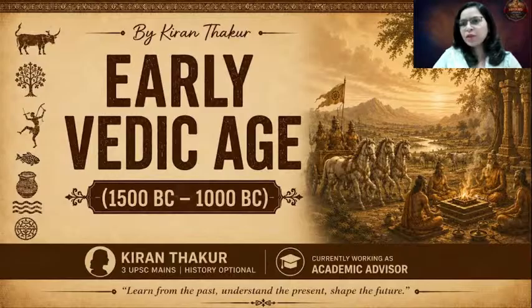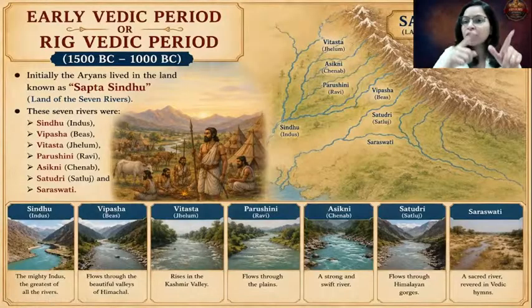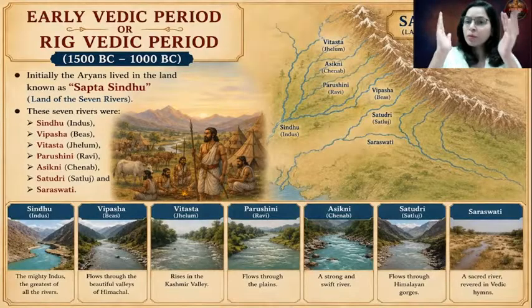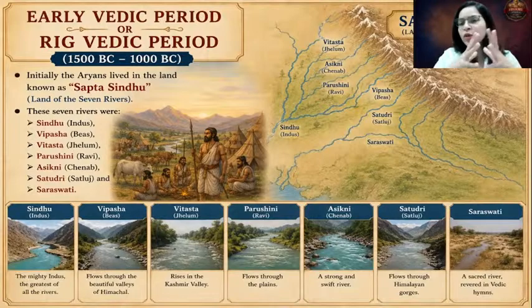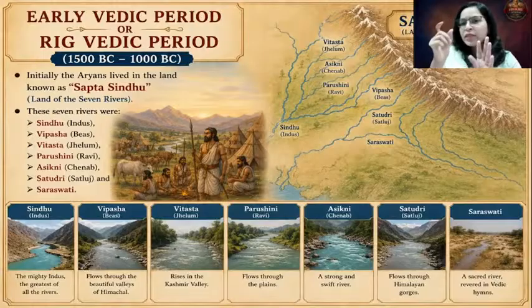Now, if you look at the timeline of the early Vedic age, it begins from 1500 BC and continues up to 1000 BC. When I say early Vedic age, it is also referred to as Rig Vedic age or the Rig Vedic period. If you remember in the previous session, we understood that the major source for the early Vedic age is Rig Veda. The major composition of Rig Veda pertains to the early Vedic age, and hence it is also called the Rig Vedic age. Sometimes in UPSC Prelims or Mains, they refer to Rig Vedic age in the question. At that time, you have to understand that they are asking you about the early Vedic age only.